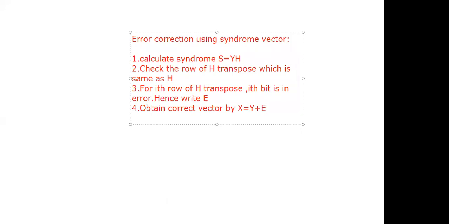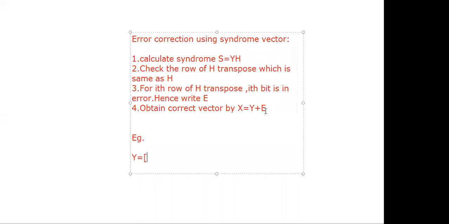Any doubts here? Actually, in the last class, I directly told that there is an error in the fourth position, replace 1 by 0 or 0 by 1. That is okay, 100% correct. But if you want to write the steps, you have to write like this. Do one thing, open the last class problem, and tell me the received code vector.